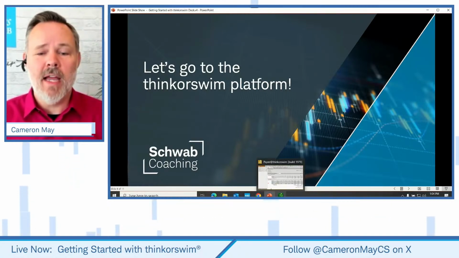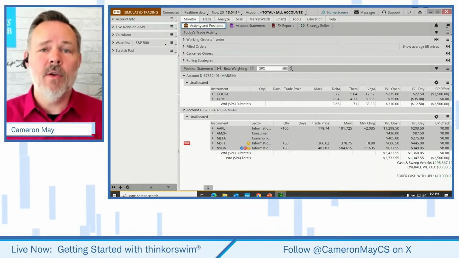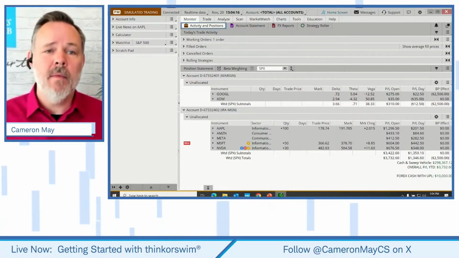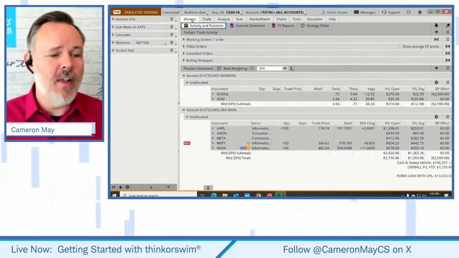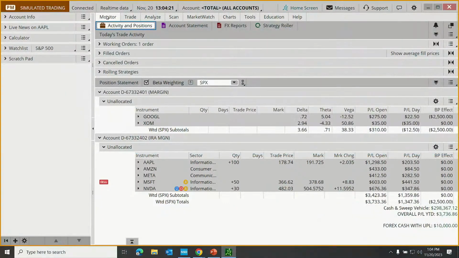Okay, so let's go to the platform. Let's get acquainted with that Trade tab. So once you've downloaded the software, you'll log into Thinkorswim. You'll typically find yourself landing here on the Monitor page.